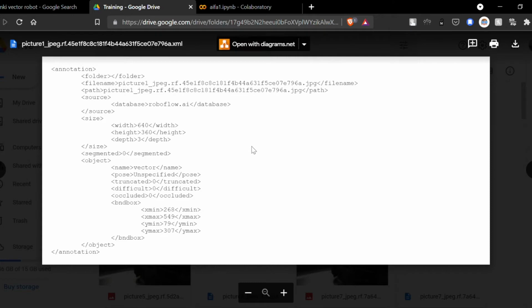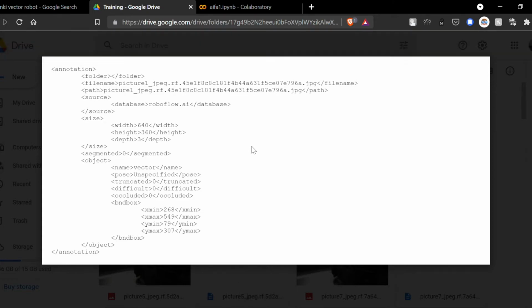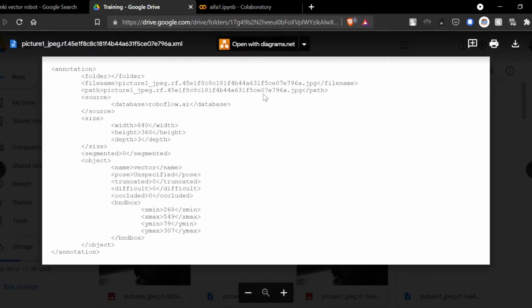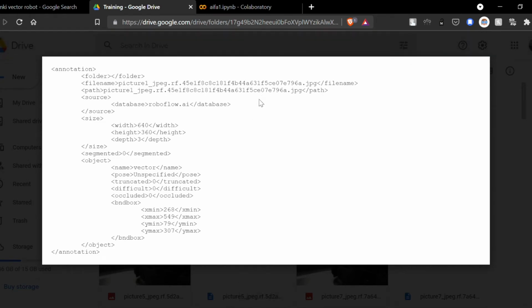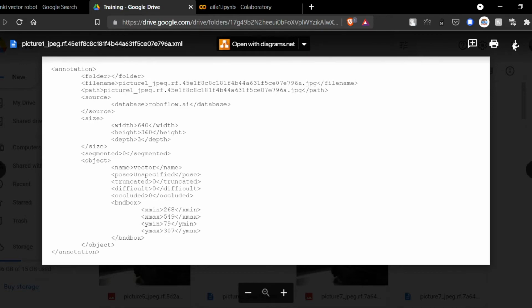The annotations contain the details of the respective image, such as file name and file path. They also contain coordinates of the top left and bottom right corners of the bounding boxes. We use this dataset to train our neural network architecture. Now, my partner Rohan will continue with the explanation of the code.